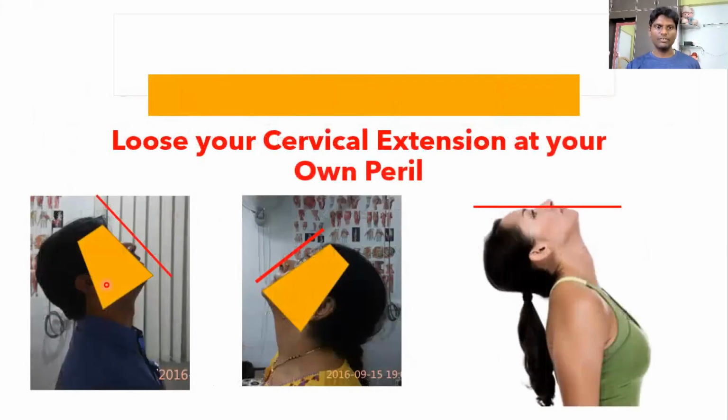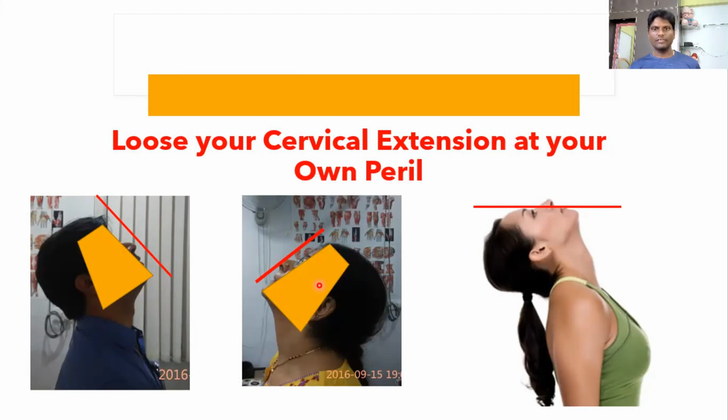So here are my patients who came to me with neck pain. When I asked them to do the extension, this is all they could do. See, a normal human being should be able to extend their spine like that. But these two people in their mid 30s and mid 50s are not able to use their full extension range. It's because they have been doing too much of downward movement that they have completely forgotten the backward movement.